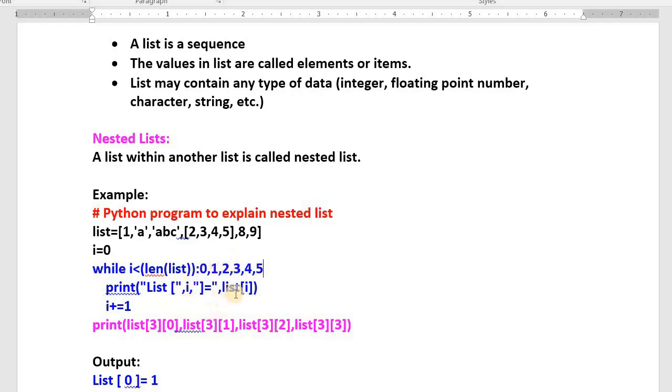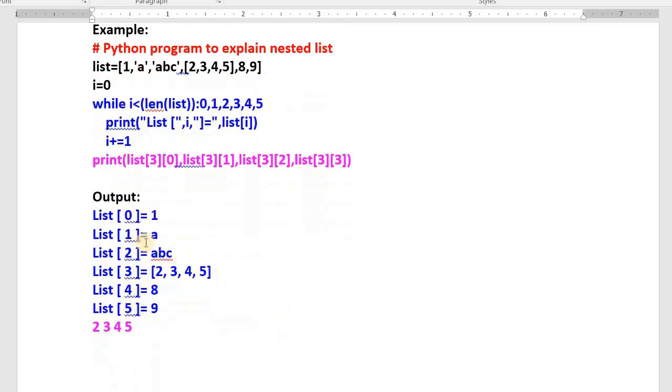First time it will print list of 0. That means 1 will be printed. See the output here. I have written the output for you. List of 0 equals 1. That means we are trying to access the contents of that list. List is the message and the double quote completes here. Afterwards the contents of i. What is the content of i for the first time? 0. Again the message will be displayed, closing square bracket and equals to. Then we print the contents of that list.